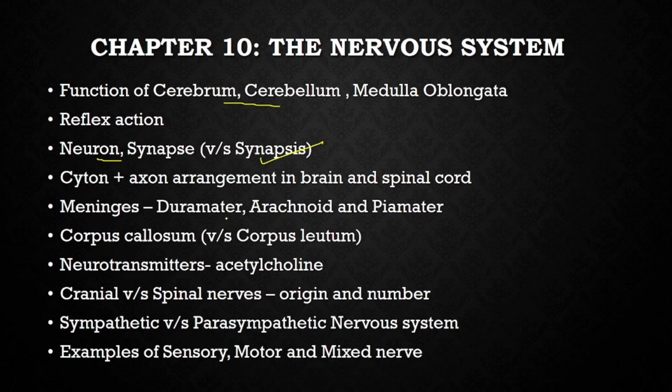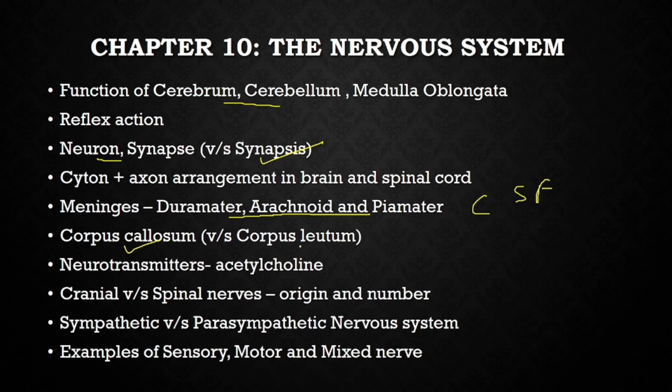What are meninges? The three layers, that is dura mater, arachnoid and pia mater. They are filled with a fluid called CSF, cerebrospinal fluid. Corpus callosum is a hard substance present between the two hemispheres, which connects the two hemispheres of the brain, the left hemisphere and the right hemisphere.